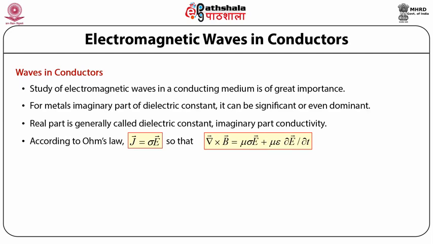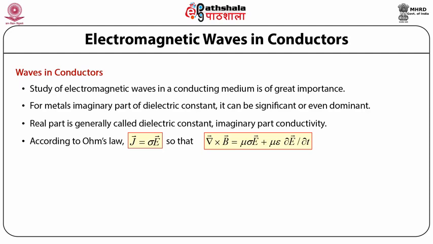With this, Maxwell's equations in a conductor take the form: first, del dot E equals rho by epsilon naught. Second, del cross B equals mu sigma E plus mu epsilon del E by del t. Third, del cross E equals minus del B by del t. And fourth, del dot B equals 0.